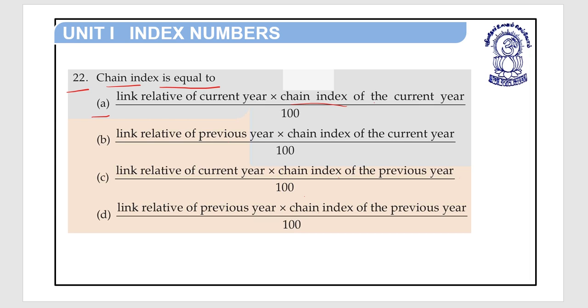So the answer is chain index is equal to link relative of current year into chain index of the previous year divided by 100. So option C is the right answer of question number 22.